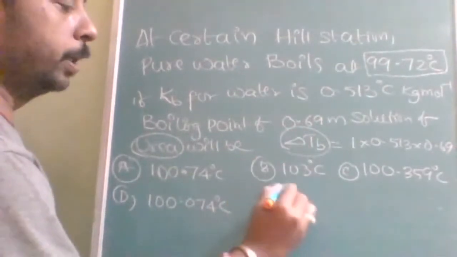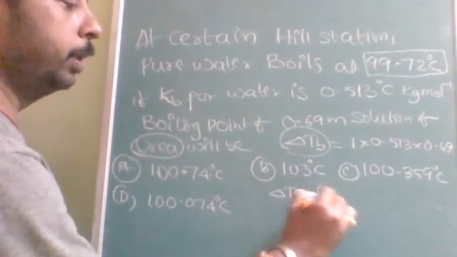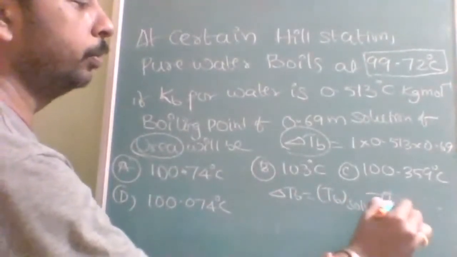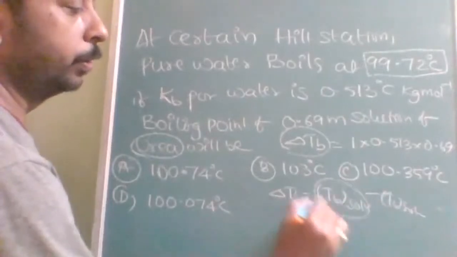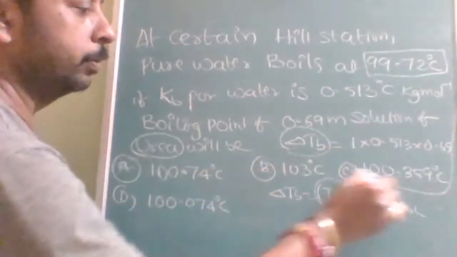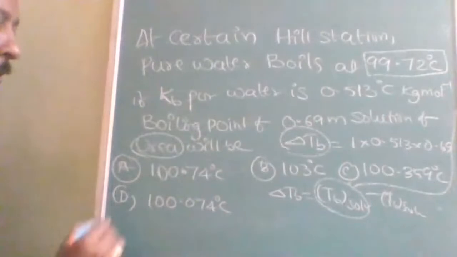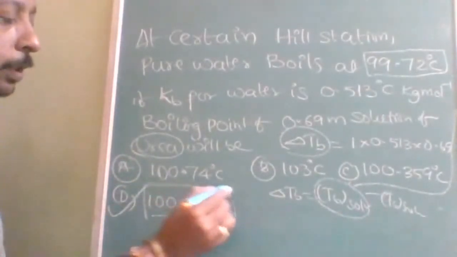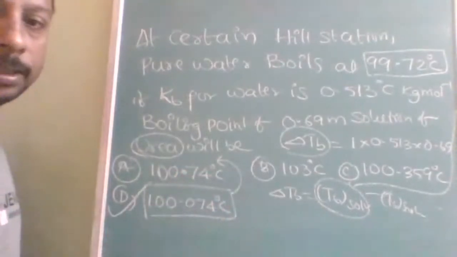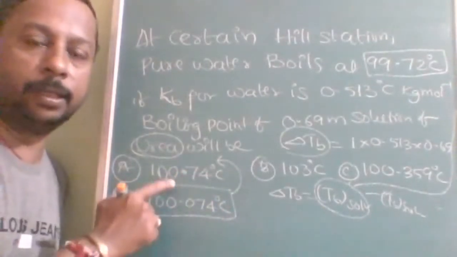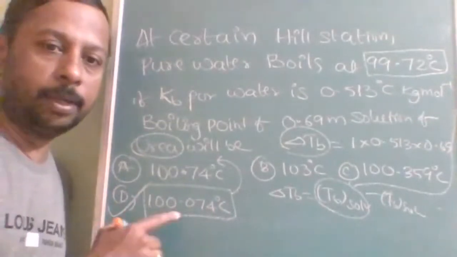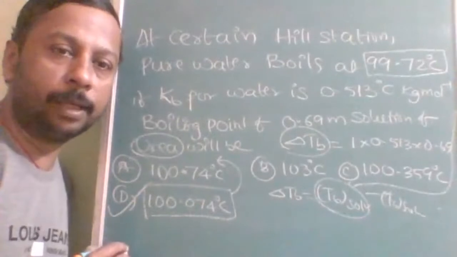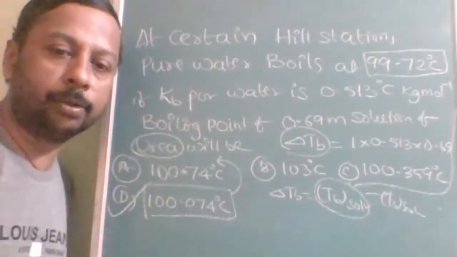So delta TB is equal to TB of solution minus TB of solvent. Here you will substitute this value, then you will get TB of solution. Option is D, 100.074. See, when you solve and answer quickly, option A appears very similar: 0.074 and 0.74. So don't be in a hurry in the examination while selecting the correct option.